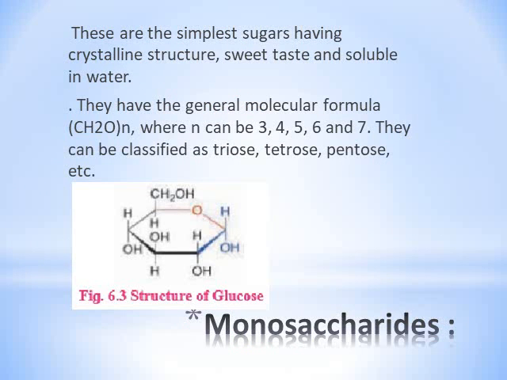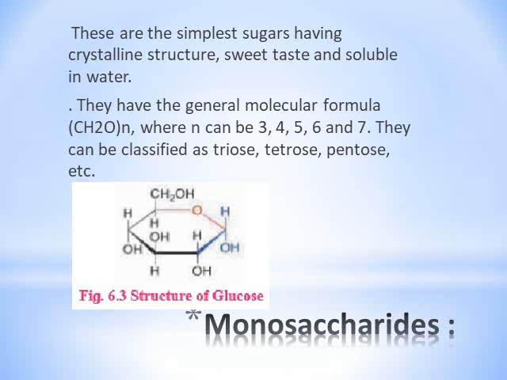Now see monosaccharides. These are the simplest sugars having crystalline structure. You know sugar which we use, it is crystalline structure. Sweet to taste and soluble in water. So these are the properties. They cannot be further hydrolyzed into smaller molecules. They are the building blocks or monomers of complex carbohydrates like disaccharides and polysaccharides.